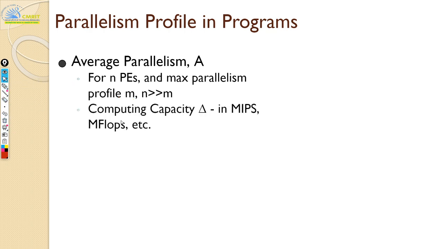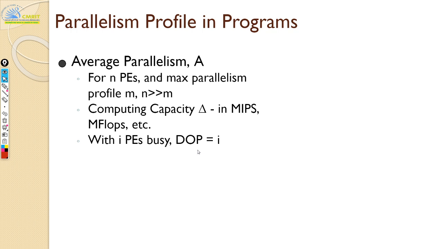Then you can calculate the computing capacity, delta, in terms of MIPS or MFLOPS. This is nothing but the work done in a given time. MIPS is millions of instructions per second, correct? It is how much work you are able to do in a given time. So that's the computing capacity. Now if you have i processing elements busy at any given point, then your DOP is i.